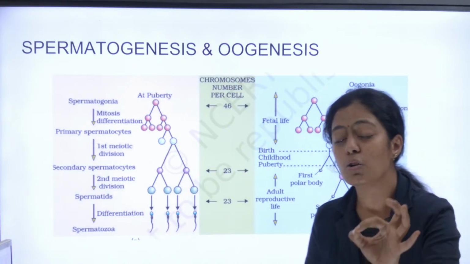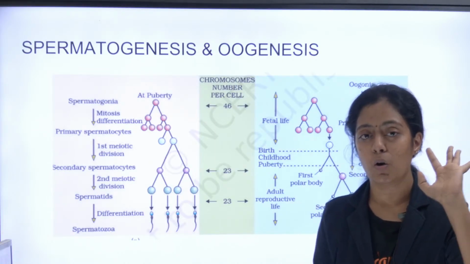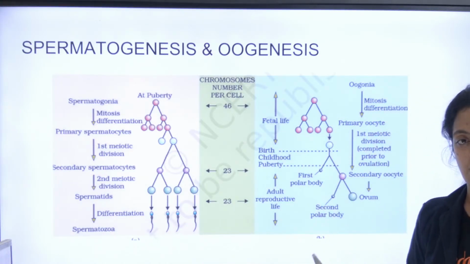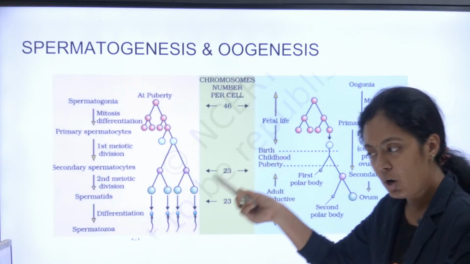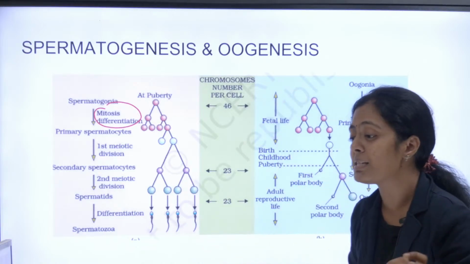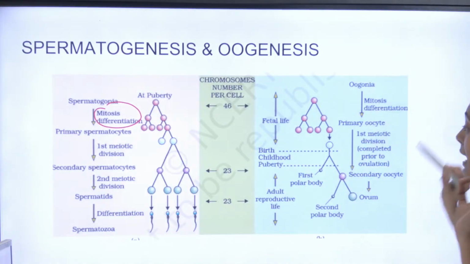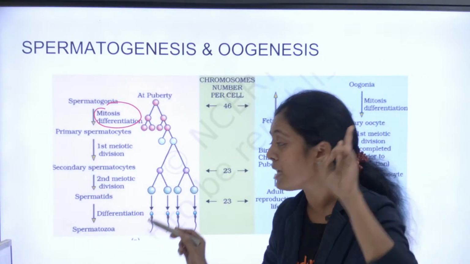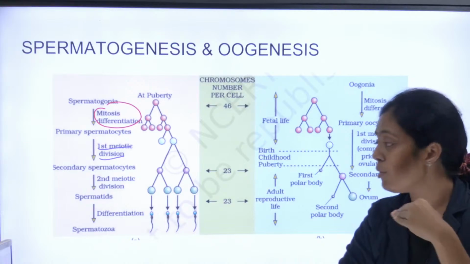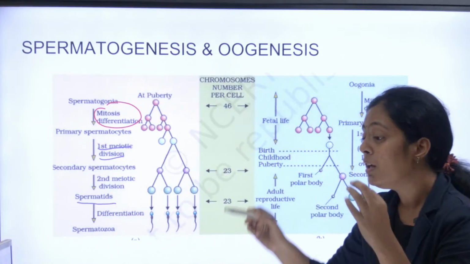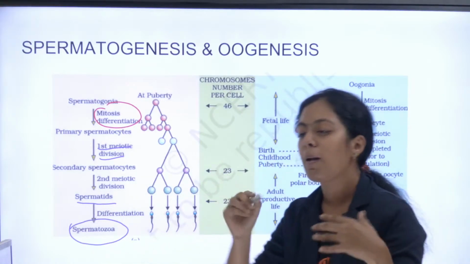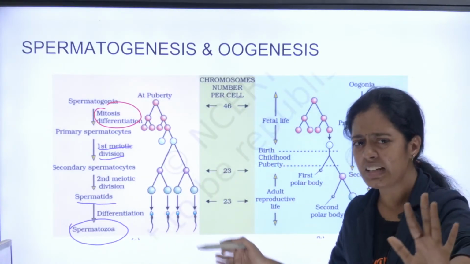See, spermatogenesis starts only at puberty, but oogenesis starts when the female child is in the fetal stage itself. That is the first difference. As we already discussed, the spermatogonia undergoes mitosis to become the primary spermatocyte. Now this primary spermatocyte undergoes two meiotic divisions. After the first meiotic division, a secondary spermatocyte forms. After the second meiotic division, a spermatid forms. The spermatid now undergoes differentiation to produce spermatozoa. Spermatozoa is also called sperm. That's it. It's very easy.